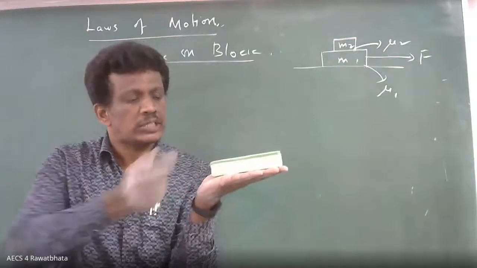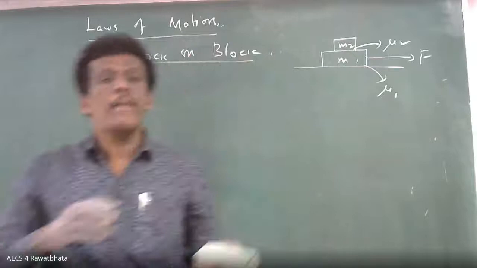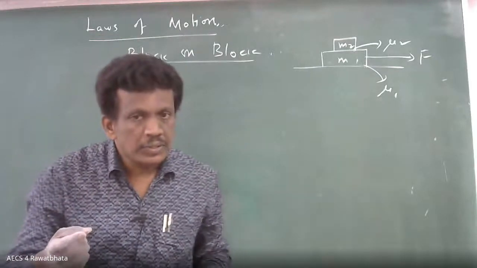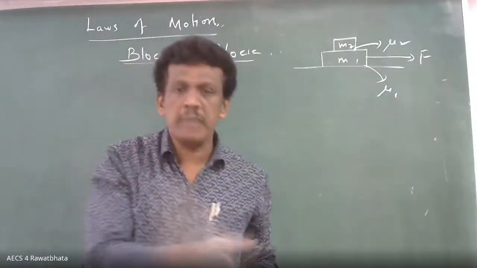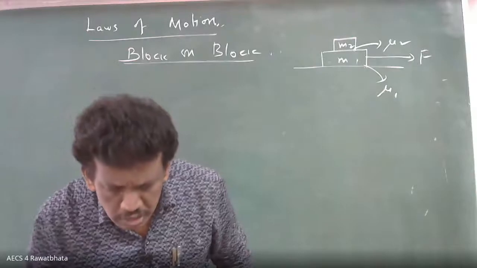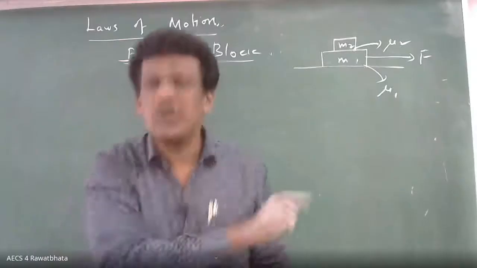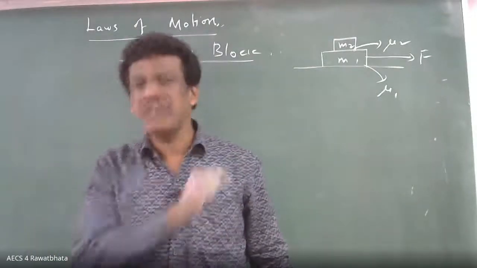What is the maximum force up to which they can have the same motion, the same acceleration? Limiting friction.